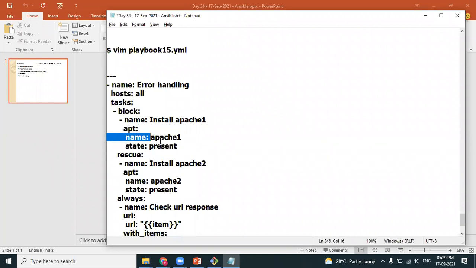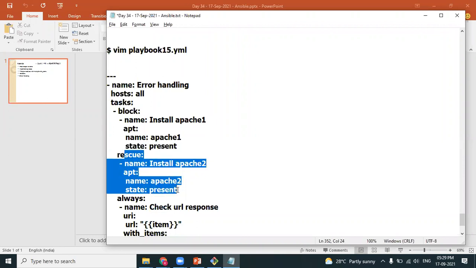In case this fails, at least I want the Apache 2 version. Correct. So my primary target is Apache 1. In case Apache 1 is not there, I want to continue with Apache 2. So in the rescue section, I am writing again apt module, name equal to Apache 2, state equal to present. So if Apache 1 is not successful, control comes to the rescue section, and Apache 2 will be executed.